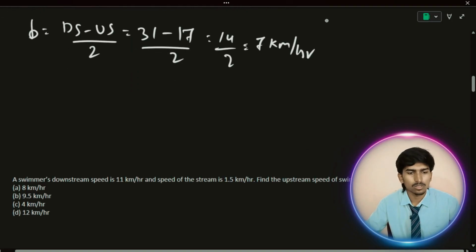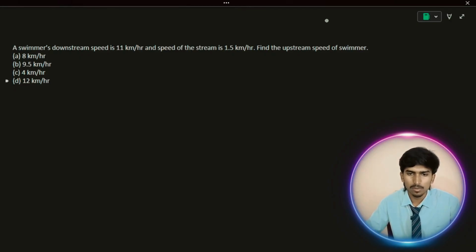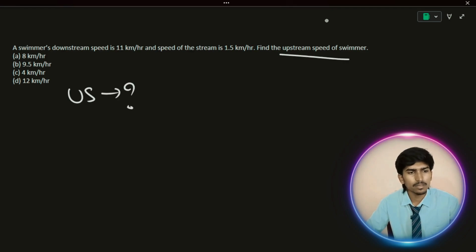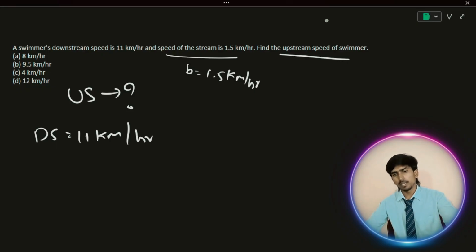And next, let's go and solve the next one. Next problem: a swimmer's downstream speed is 11 kilometer per hour and the speed of the stream is 1.5 kilometer per hour. Find the upstream speed of the swimmer. So they're asking the upstream speed of a swimmer, that is us. What have they given? The downstream speed, ds, is 11 kilometer per hour. The speed of the stream, that is water, b, is 1.5 kilometer per hour. What are we missing? We are missing the upstream speed of the swimmer, us.